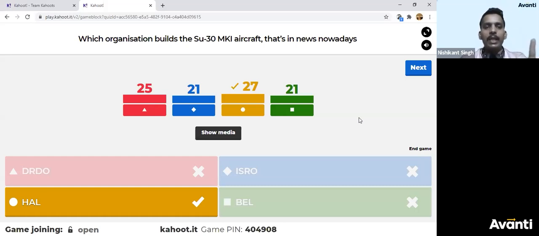So it is HAL. DRDO does not manufacture aeroplanes. It manufactures guns, missiles, and all these projects. ISRO is only space missions. BEL is Bharat Electronics Limited. Nothing related to this.